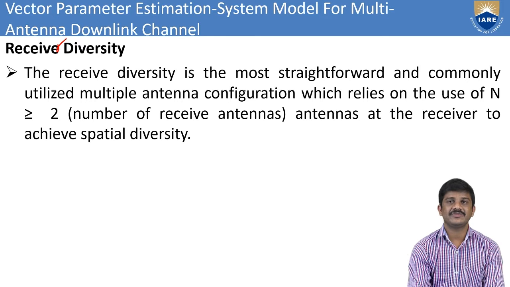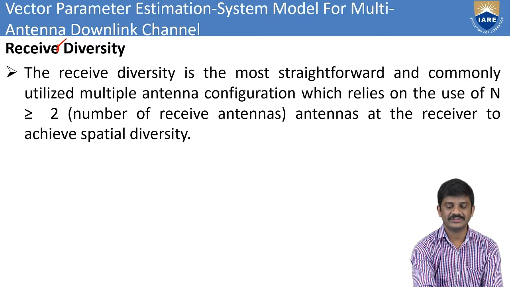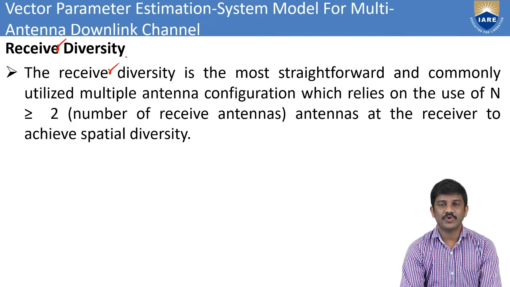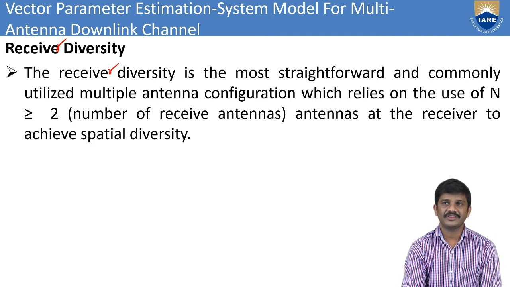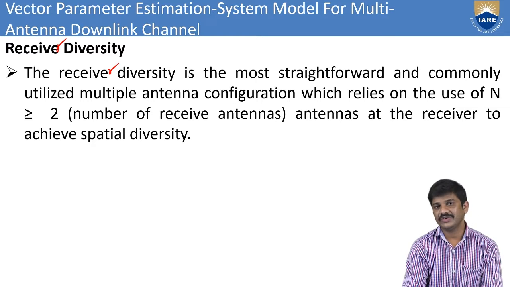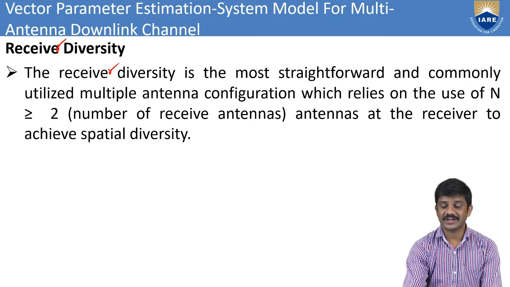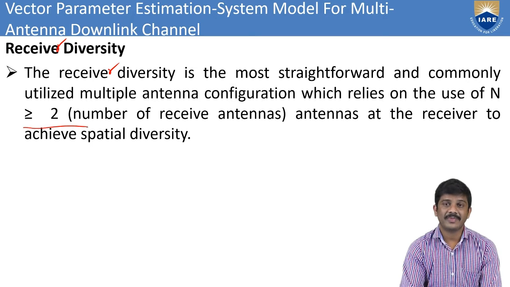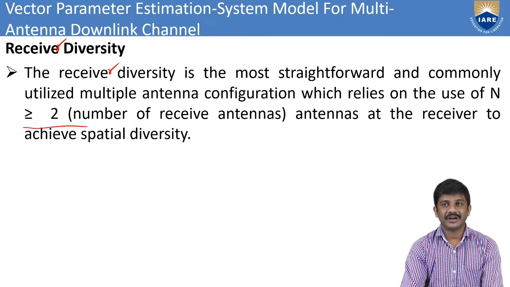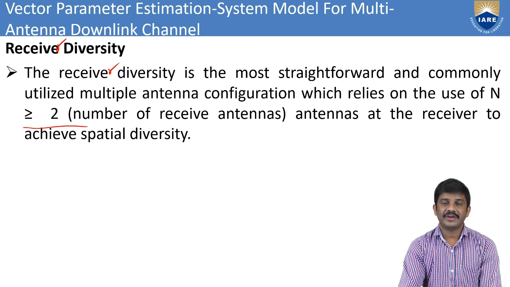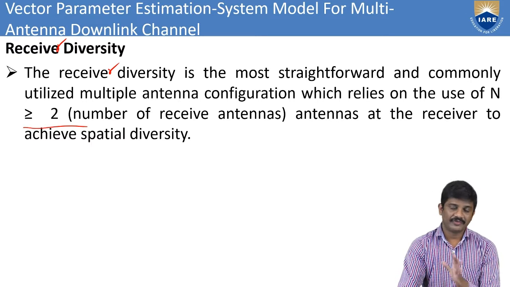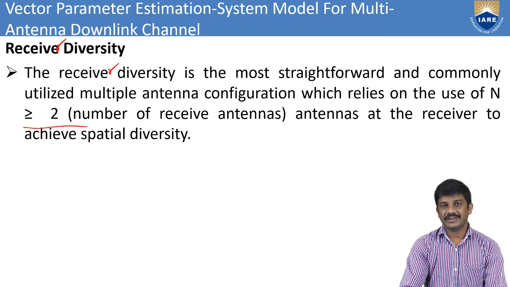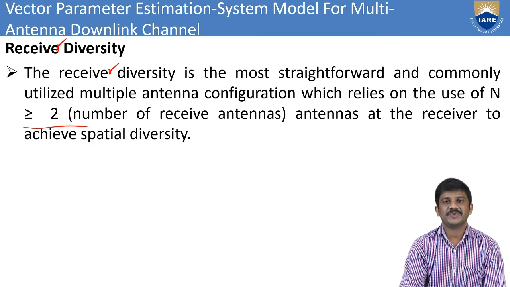Next, receiver diversity. Receiver diversity is the most straightforward and commonly utilized multiple antenna configuration, which relies on N greater than or equal to 2, that is, the number of receive antennas. Then the receive antennas achieve spatial diversity, the most commonly used spatial diversity.